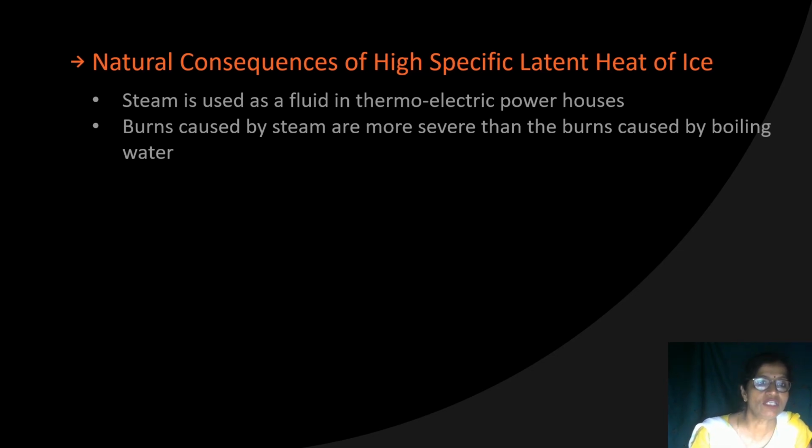First is that steam is used as a fluid in thermoelectric powerhouses. Actually, water has a high specific latent heat of vaporization. Its value is 226 joule per gram, or 226 into 10 to the power 4 joule per kilogram. So that is too much, very high.